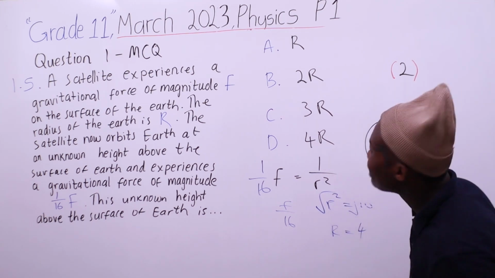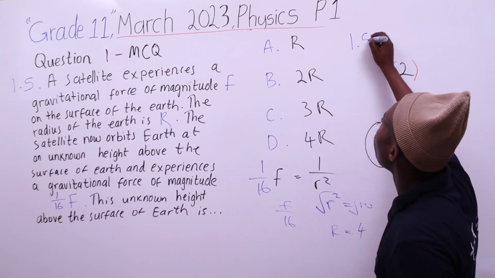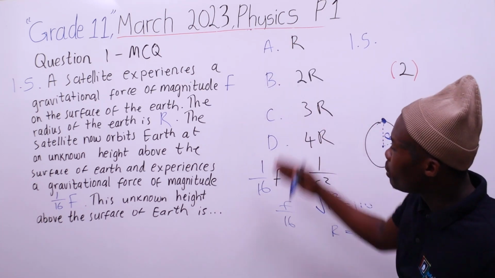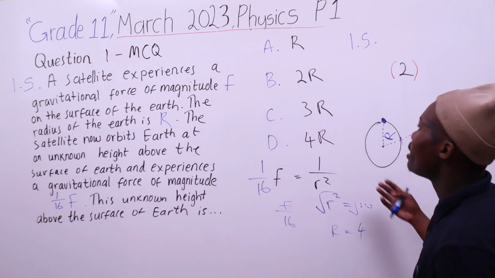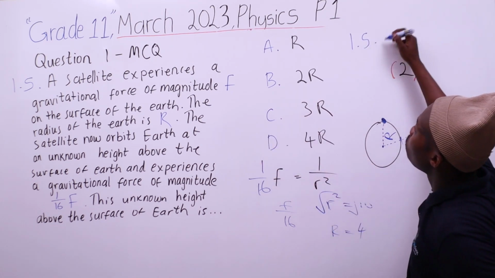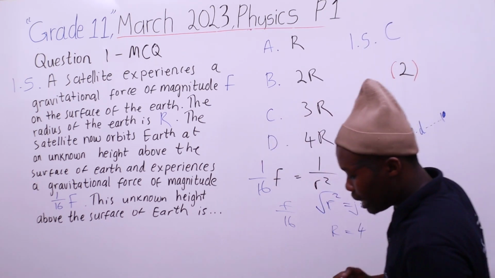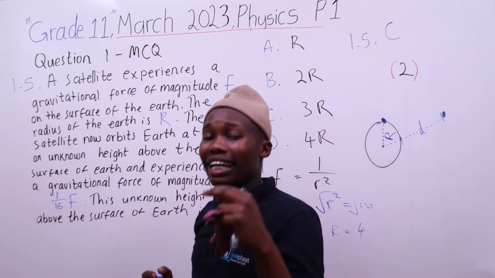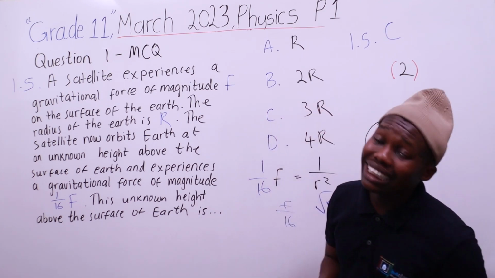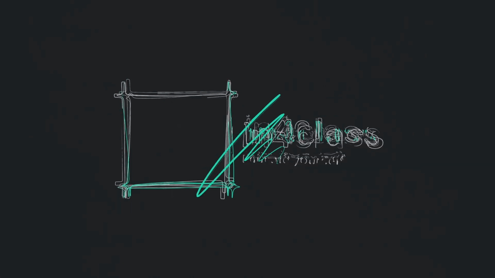See, to answer it, we first write the question 1.5, and then after the question we write the alphabet we are choosing for our answer. The alphabet for 3R is C. So it's 1.5 C. Remember, every time you write an answer you leave one line. It was part of our instructions on the exam question paper.